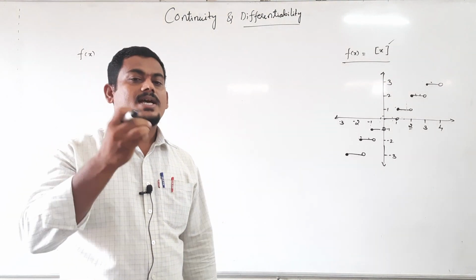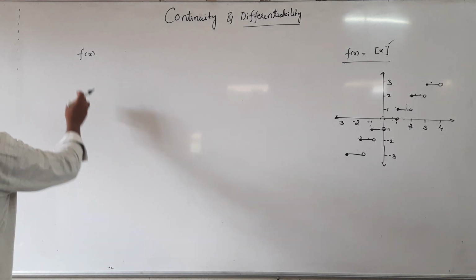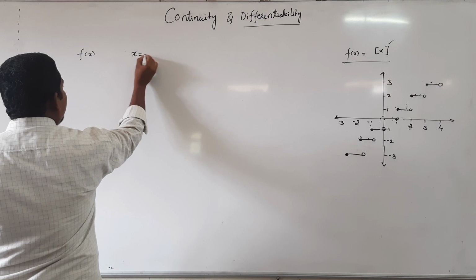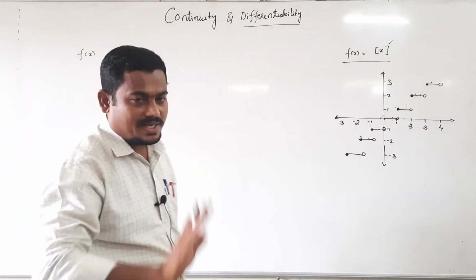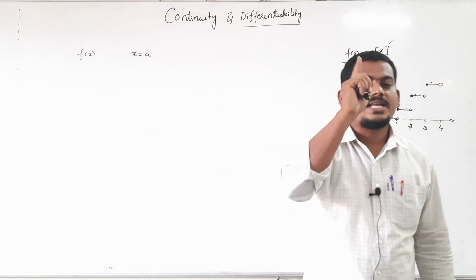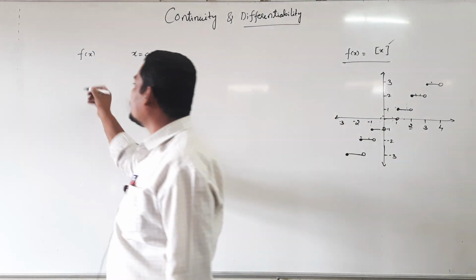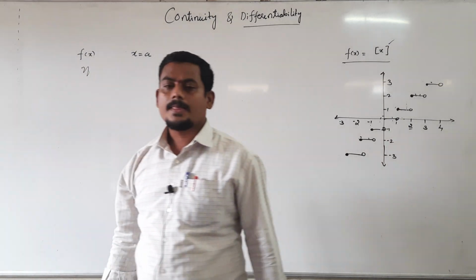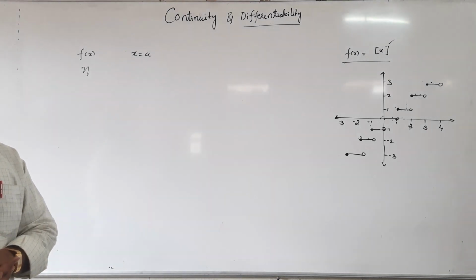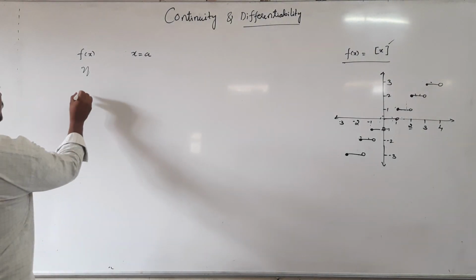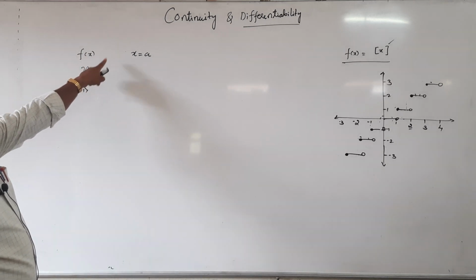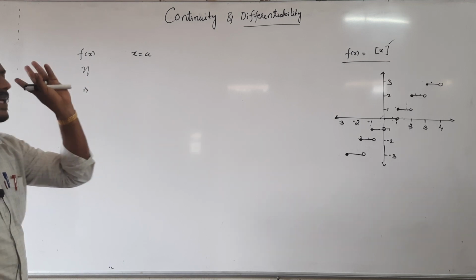A function f of x is said to be continuous at x equal to a, where a is any real number, right? A function f of x is said to be continuous at x equal to a if, what is the necessary condition? There are 4 conditions to say whether a function is continuous or discontinuous. A function f of x is said to be continuous at x equal to a if